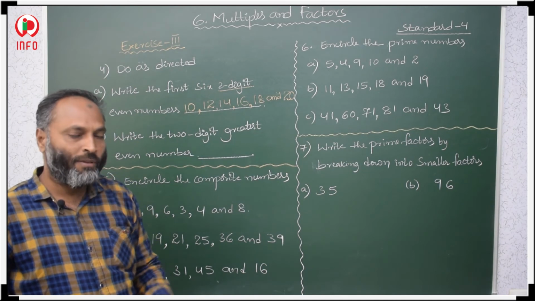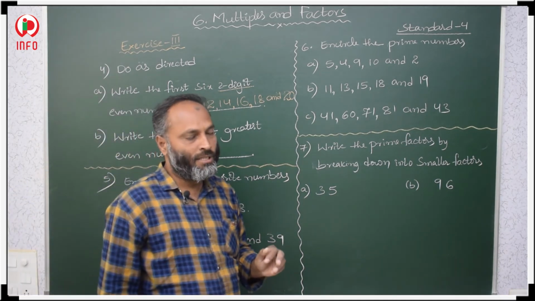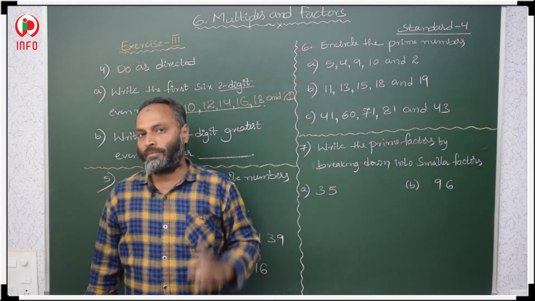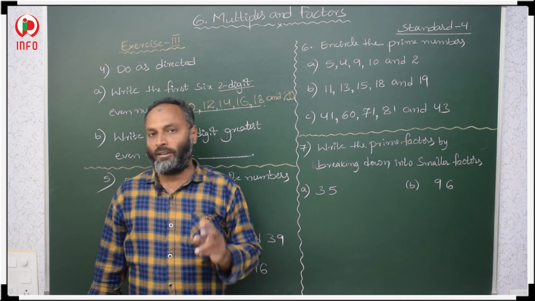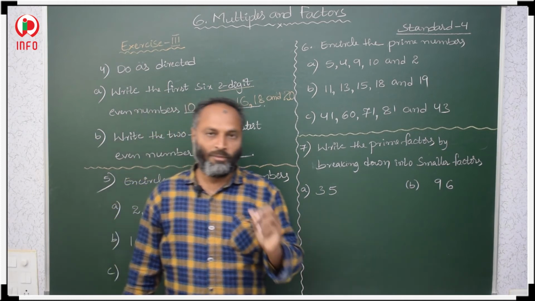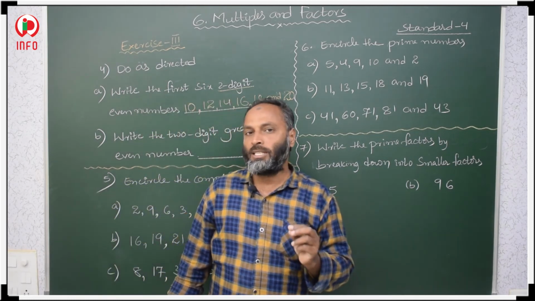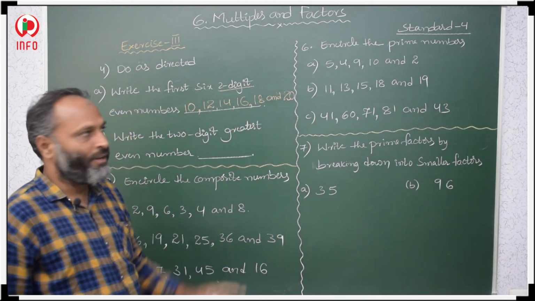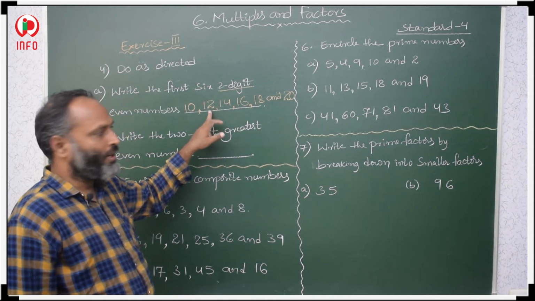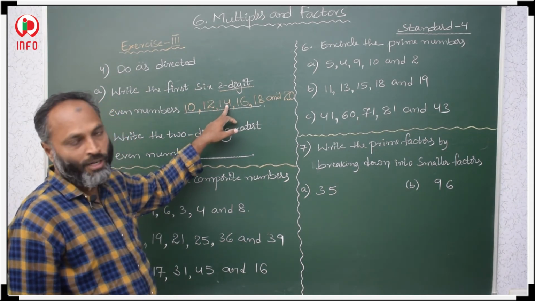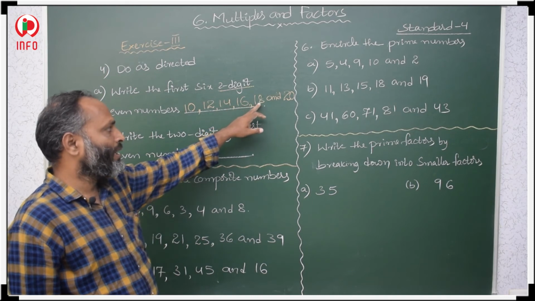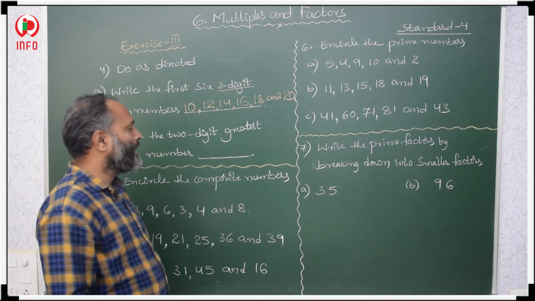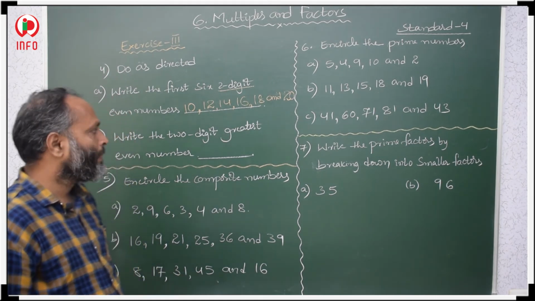First he is asking for 2-digit numbers. The 2-digit numbers start from 10, the smallest 2-digit number, and from there we have to check. 10 is an even number, so we have to take 10 also, and after that we skip 1 and take 12, skip 1 and 14, skip 1, 16, skip 1, 18, skip 1, 20. These are the first 6 two-digit even numbers, okay.